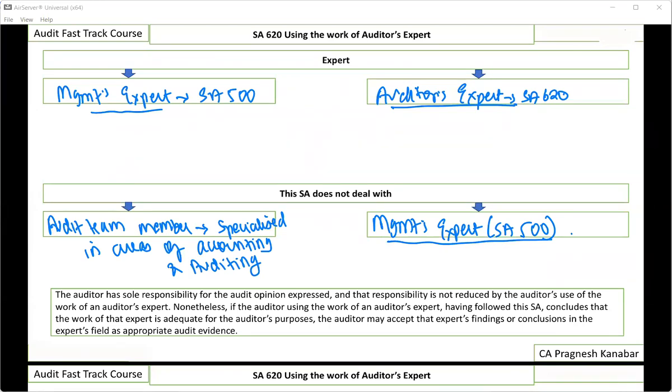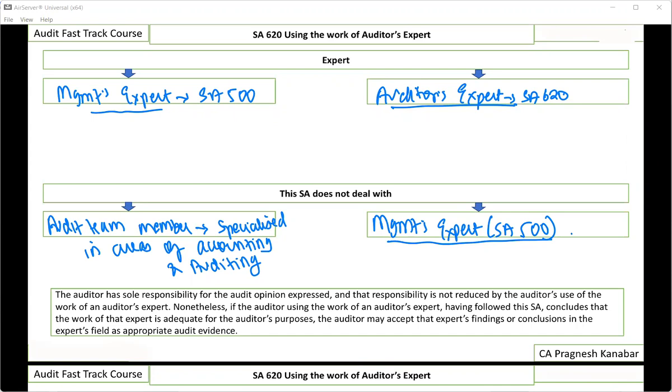No. When I talk about an expert, it means we are trying to use the work of an individual or an organization in a field other than accounting or auditing. That means, let us say you use my help for taxation purposes, for valuation purposes, for determining the legal impact of a legal case, or for understanding the work in progress, the percentage completion of a project or of some goods.